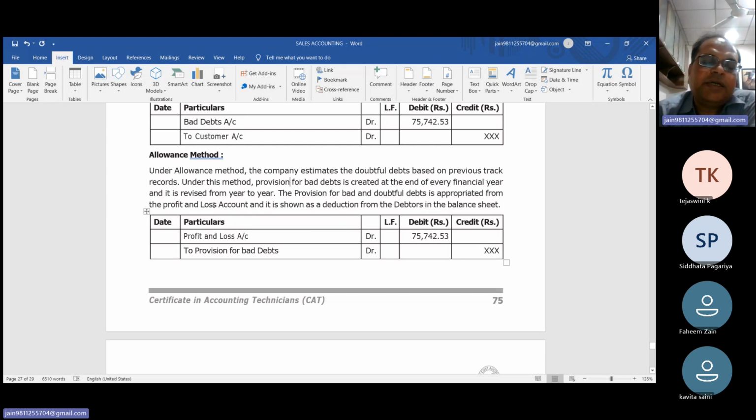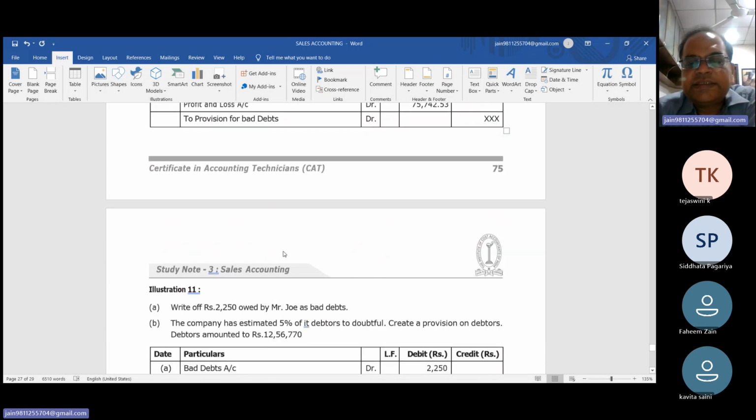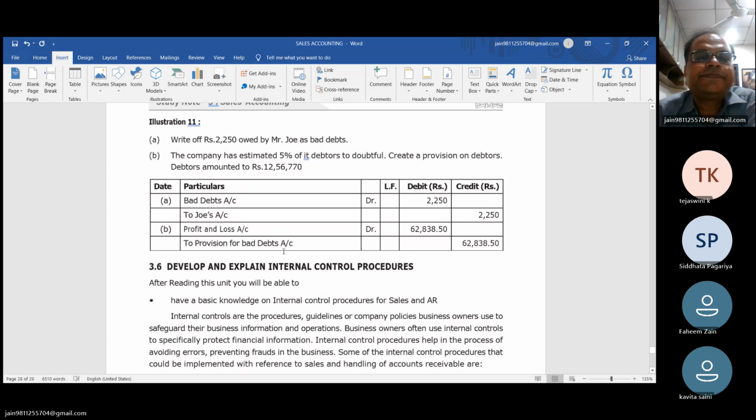So the entry we have to pass under the allowance method is profit and loss account debit to provision for bad debts. Next: write off 2250 owed by Mr. Joe as bad debts. We have already passed this type of entry. So now the entry is bad debts account debit to Joe.